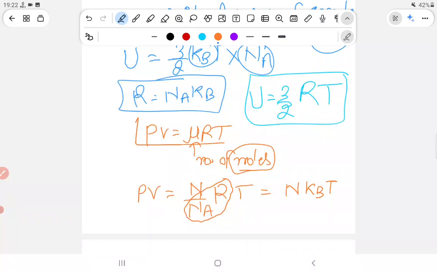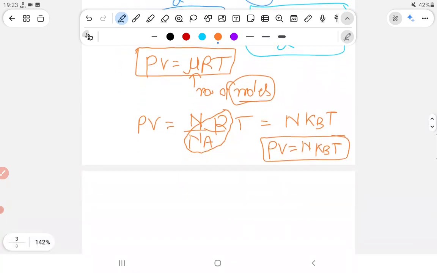There are two formulas of the ideal gas equation. One is PV equals mu RT and another one is PV equals N kB into T. So here R upon Na is equal to kB, or you can write R equals kB into Na.